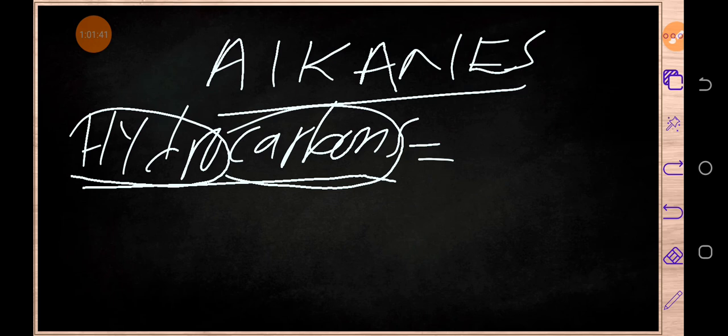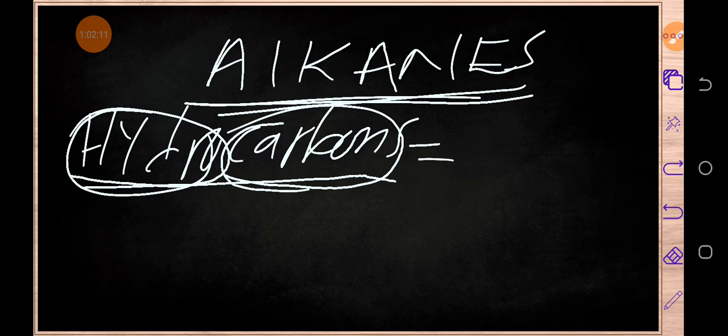Maybe you can be asked to say, among the families of organic compounds, which family has members which are hydrocarbons? Number 1, just remember alkanes. Of course, even alkenes, I'm going to explain. Even alkenes are hydrocarbons, but let's first understand this. Alkanes are hydrocarbons. All the members found in this family have got only 2 elements: number 1 carbon, number 2 hydrogen.